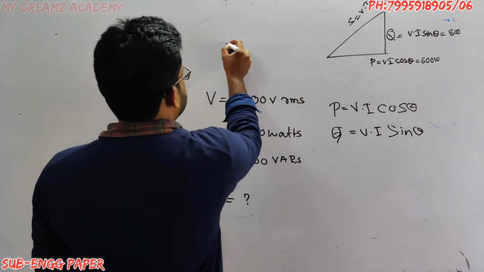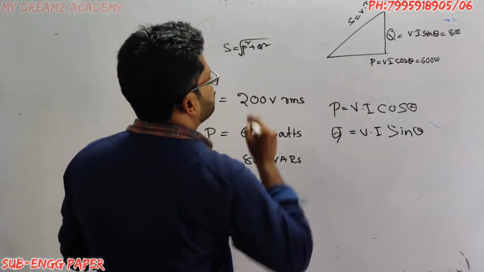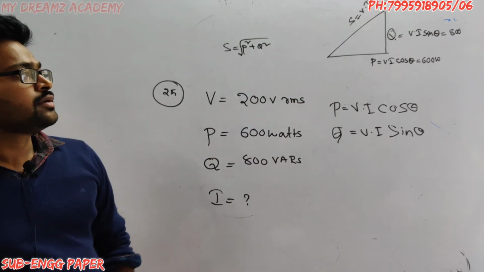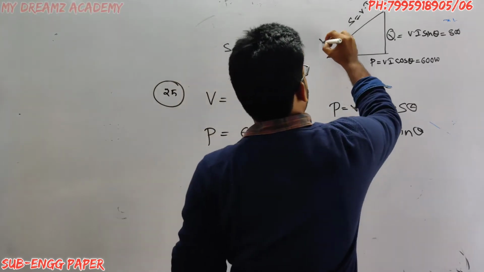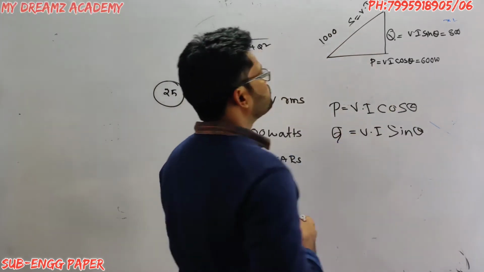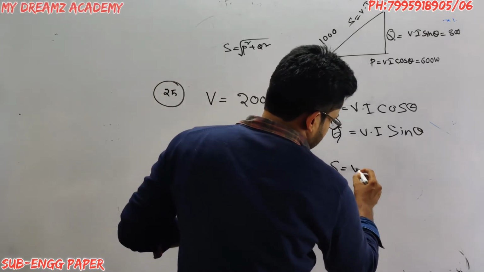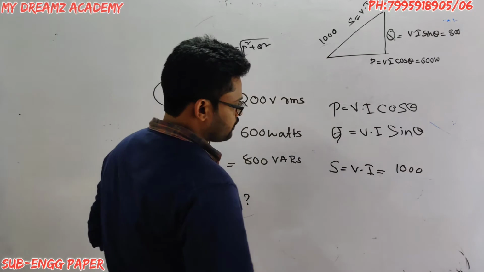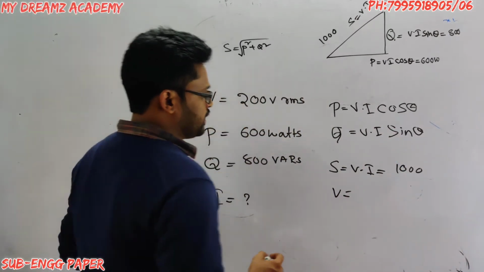S is equal to the square root of P square plus Q square, that is the square root of 600 square plus 800 square. It will give 1000. I know S is equal to V into I, which is equal to 1000. Voltage V is given as 200 volts.